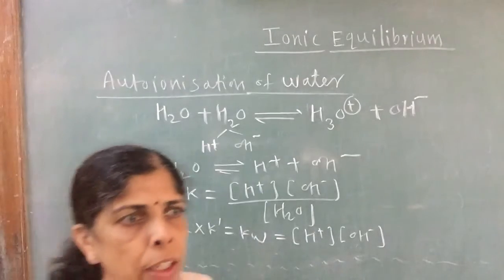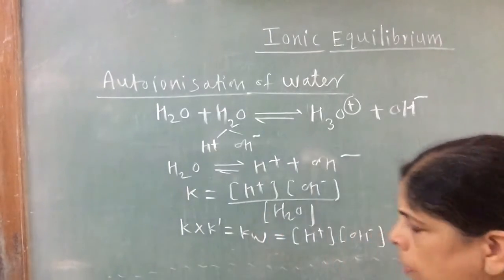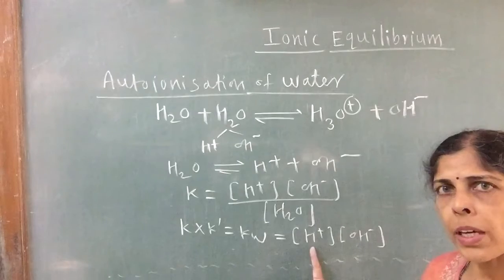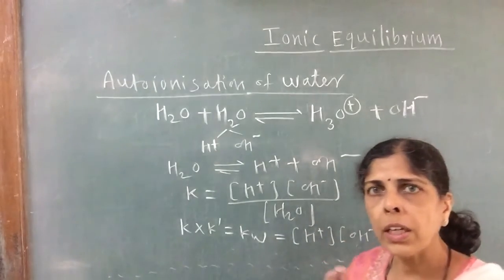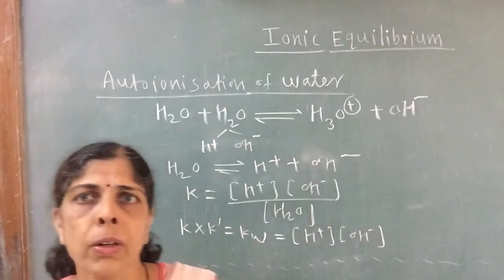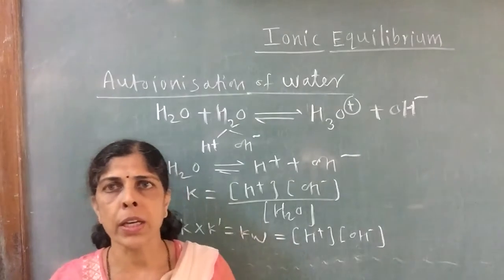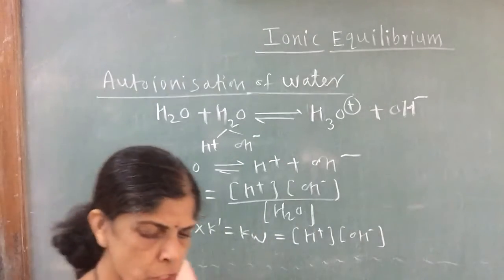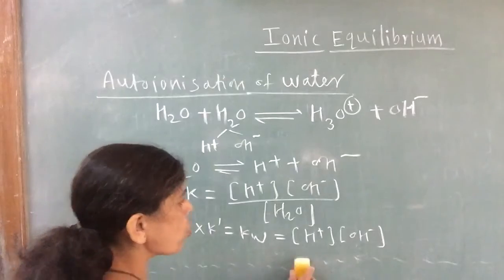It is observed that in pure water, the concentration of H plus ions and OH minus ions is equal, and that concentration is found to be 1 into 10 raised to minus 7.